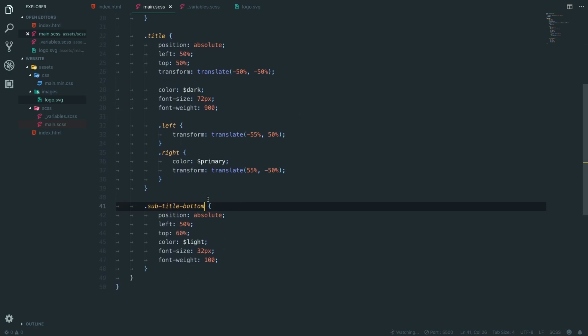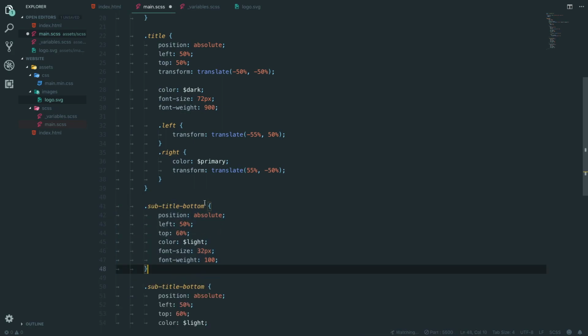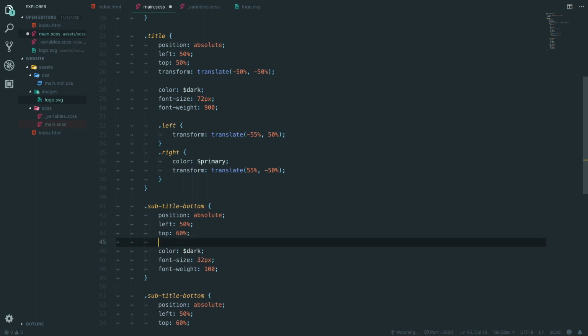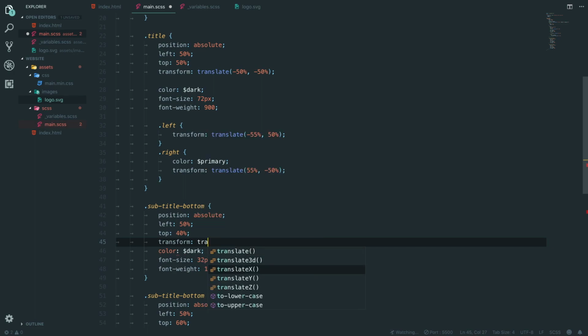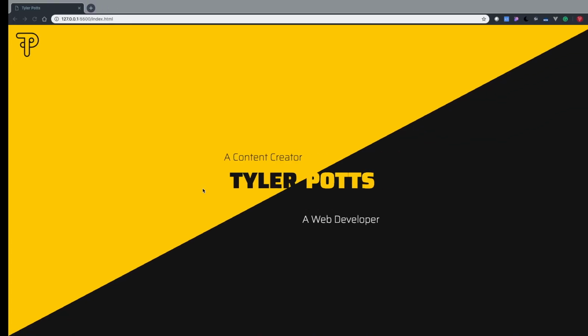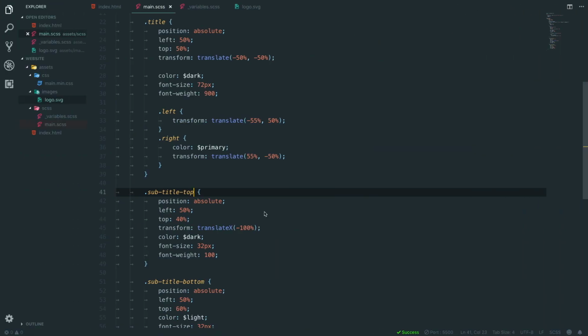Sorry. And now subtitle bottom, and if we literally copy the same thing, I'm going to change these to proper tags, like H tags and that. At the minute, this is prototyping, so I'm going to call this prototyping a website. And we're going to say 32, light or dark, and we're going to say left 50%, top 40%, and transform translate x minus 100%. That didn't work. Oh, top. Why does that look? Wait one second.